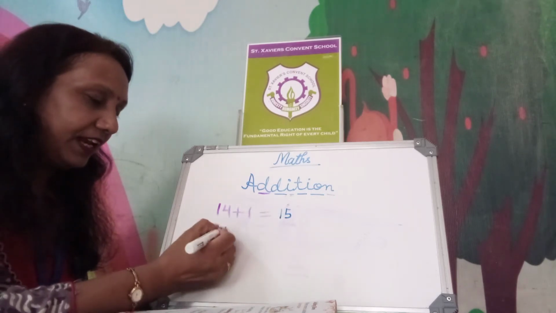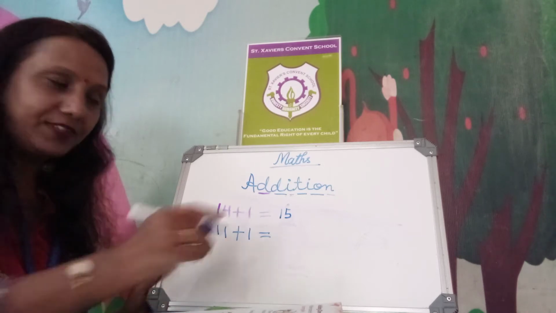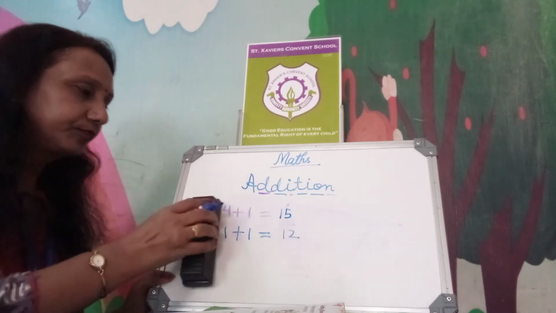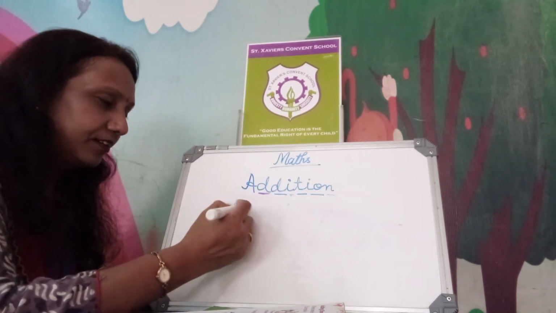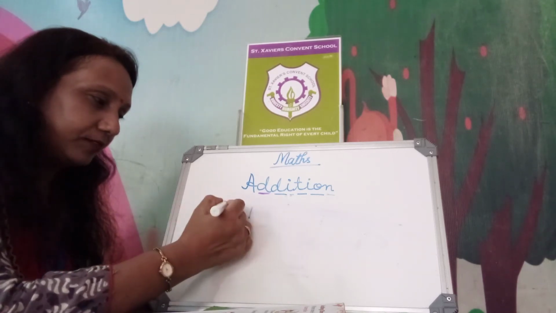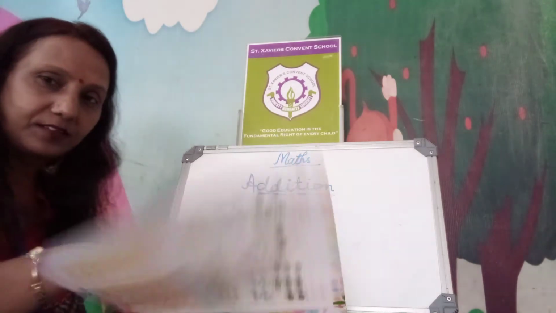Suppose we are having 11 plus 1. What comes after 11? 12. Right? We are having number 7, added 1. What comes after 7? 8. Right?